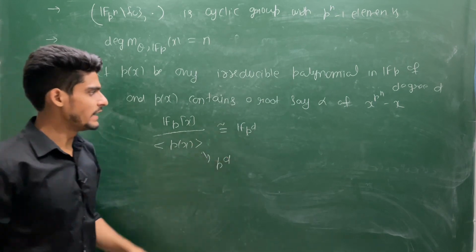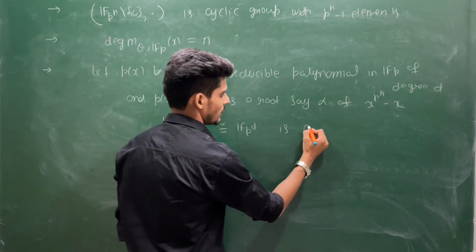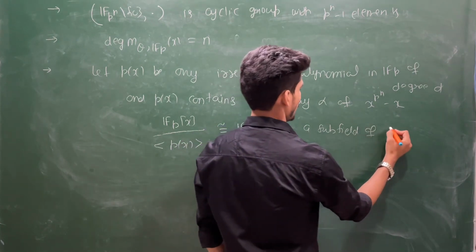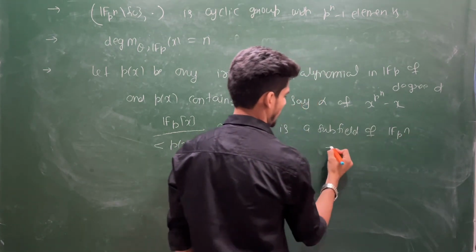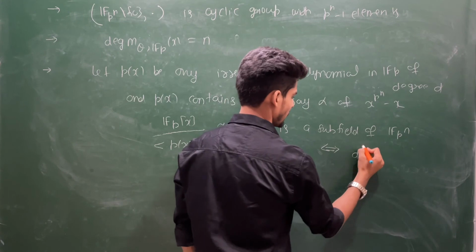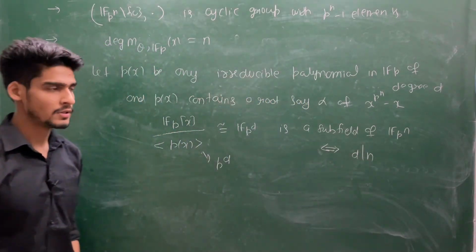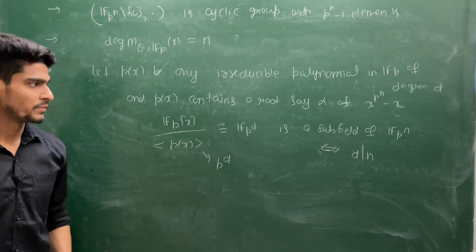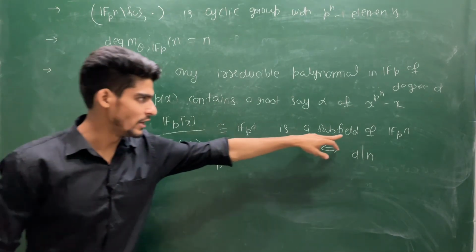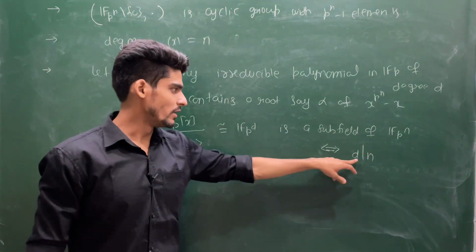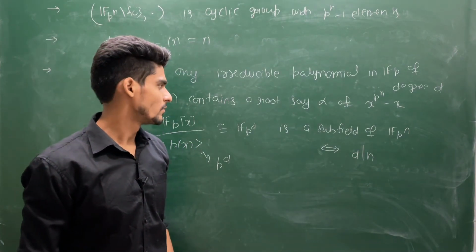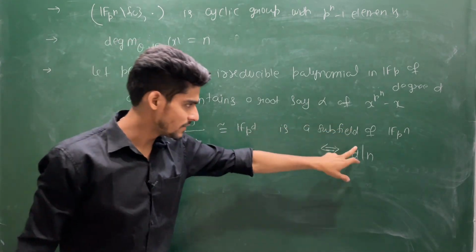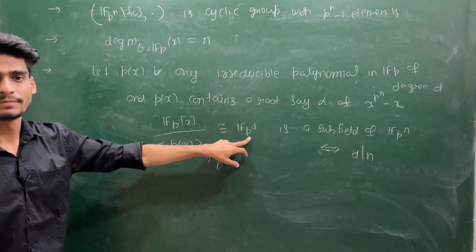But this F_{p^d} is a subfield of F_{p^n} if and only if d divides n. That we already know from the order of subfield in F_{p^n}. So this F_{p^d} is a subfield of F_{p^n} if and only if this d divides n. But this is actually a subfield, hence this d divides n. Why is this a subfield?